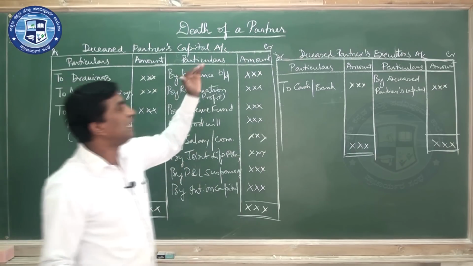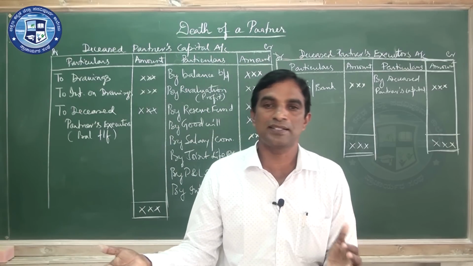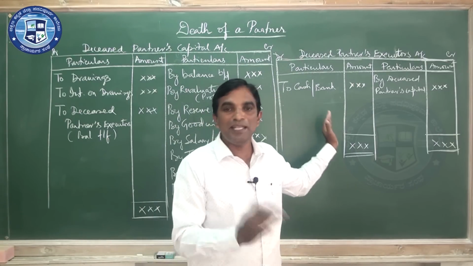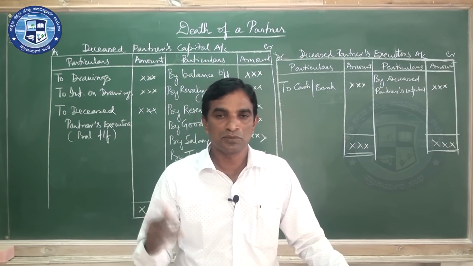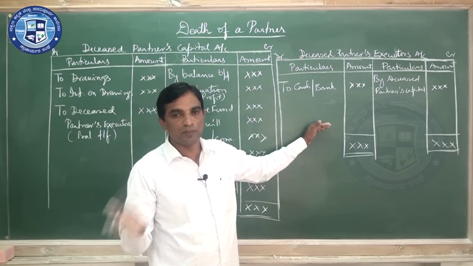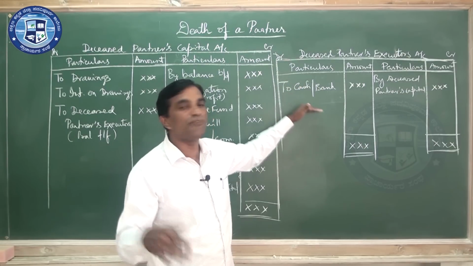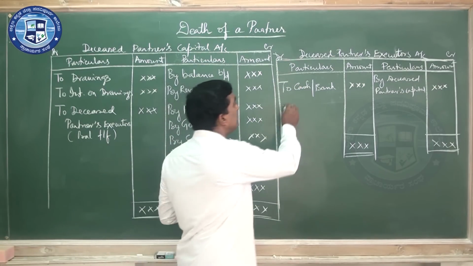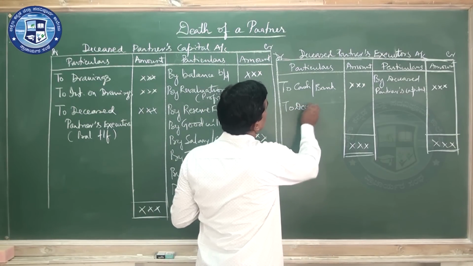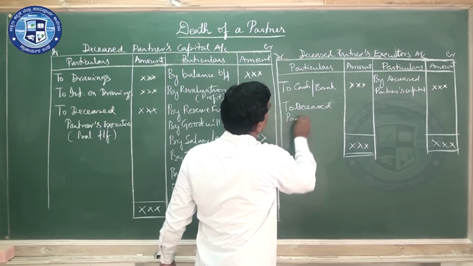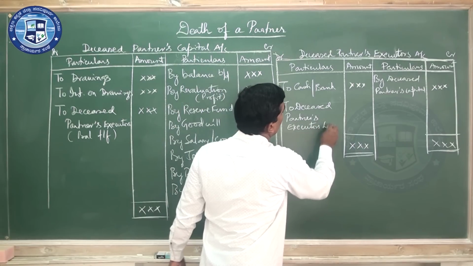By chance, if they don't pay, sometimes both the deceased partner's representatives as well as the remaining partners sit together and discuss, and by their mutual consent they may say that payment will be made in future. So in that case, in this place you should write deceased partner's executors loan account.